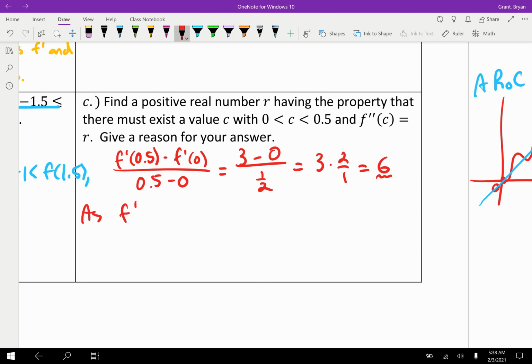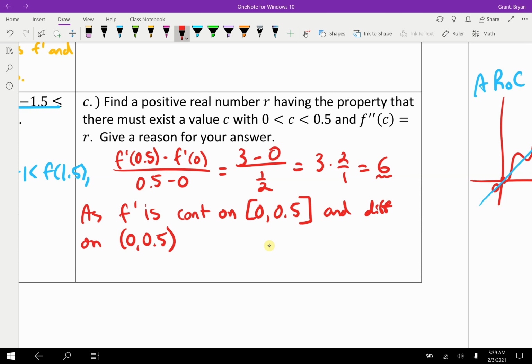As we're talking about f prime here, as f prime is continuous on 0 to 0.5, we showed that earlier, and differentiable on 0 to 0.5, showed that earlier. And you can actually use closed endpoints here if you want, because we talked about how it's differentiable everywhere.